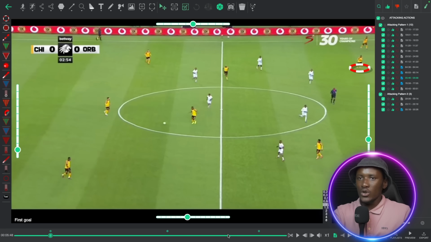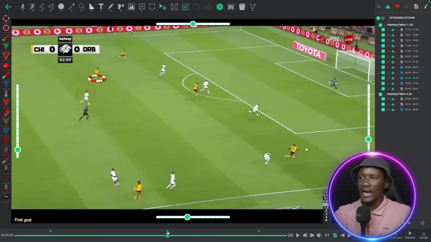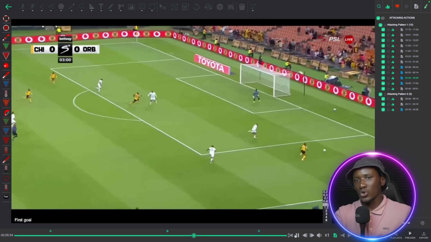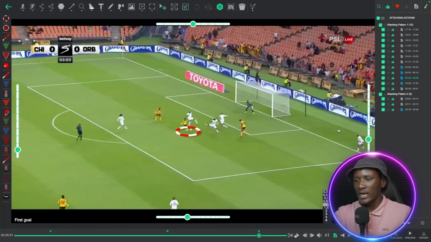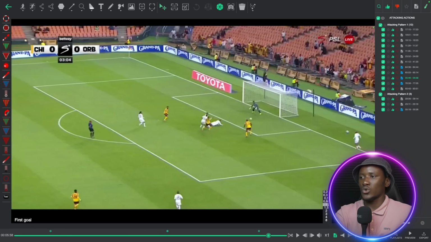But on top of that, look at him when Chiefs scored the first goal. There he is on the left half space. If you fast forward, you see that now he's still on the left. The person who's supposed to be marking him, who was man marking him, is just central. So he doesn't seem like he's an immediate threat because there is Ighodaro there who is the immediate threat, and the person who's on the Polo Munyane is likely going to cross to Ighodaro. But it doesn't. So this is when Mduduzi sprints towards the box, and now that's when he arrives, and then he shoots, and then he scores his goal.